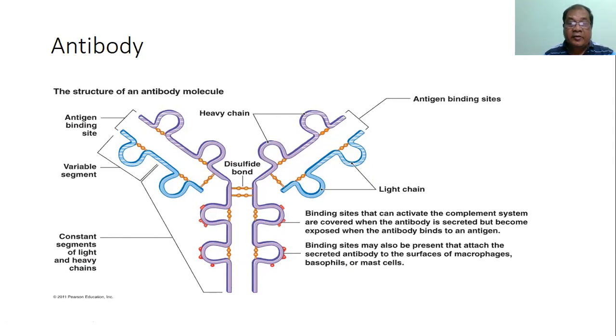Binding sites may also be present that attach the secreted antibody to the surface of macrophages, basophils, and mast cells. So here we see this binding site can remain bound to a macrophage, a basophil, or a mast cell.